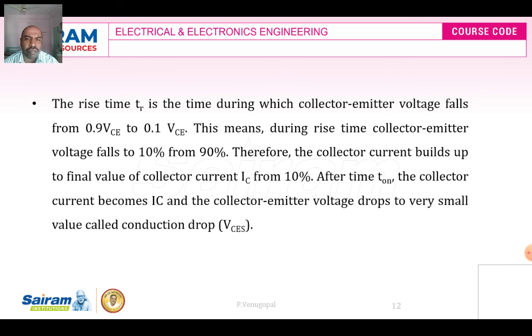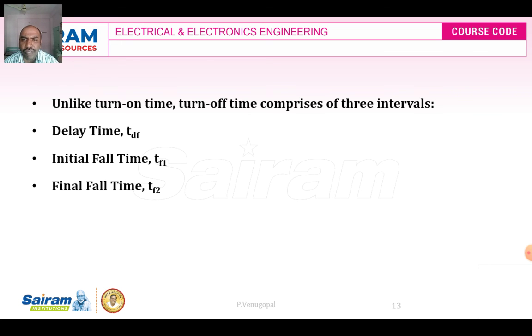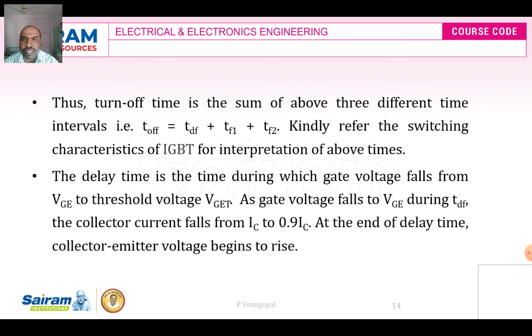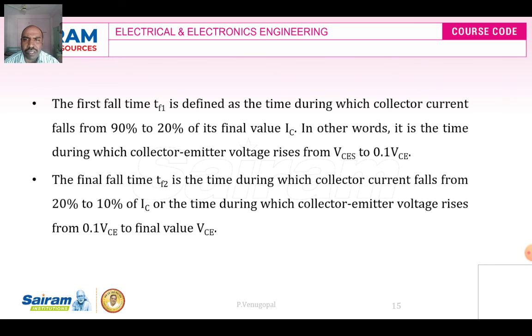Then we have TF1 and TF2. The sum of TF1, TF2 and TDF gives the turn off time of the power IGBT. Okay, thank you for watching this video on the switching characteristics of the power IGBT.